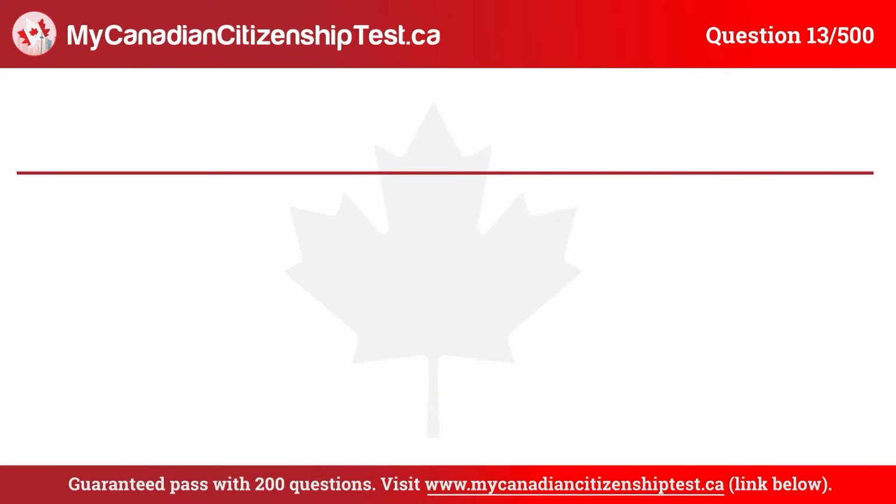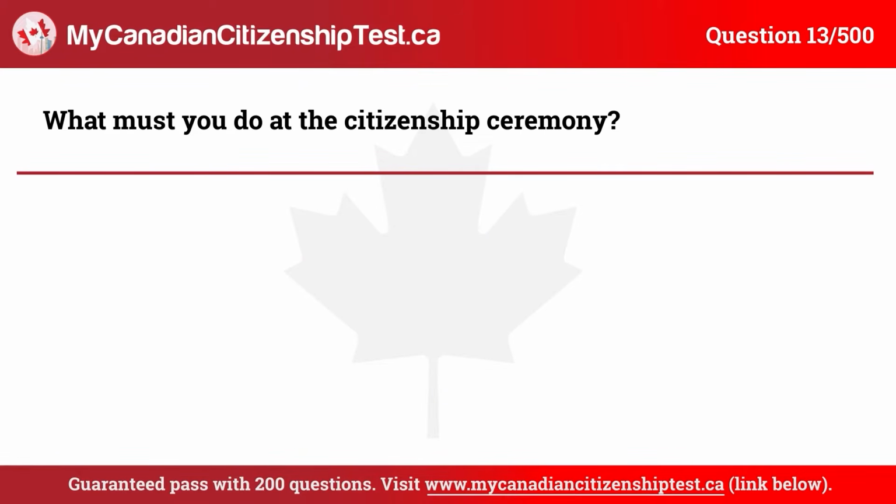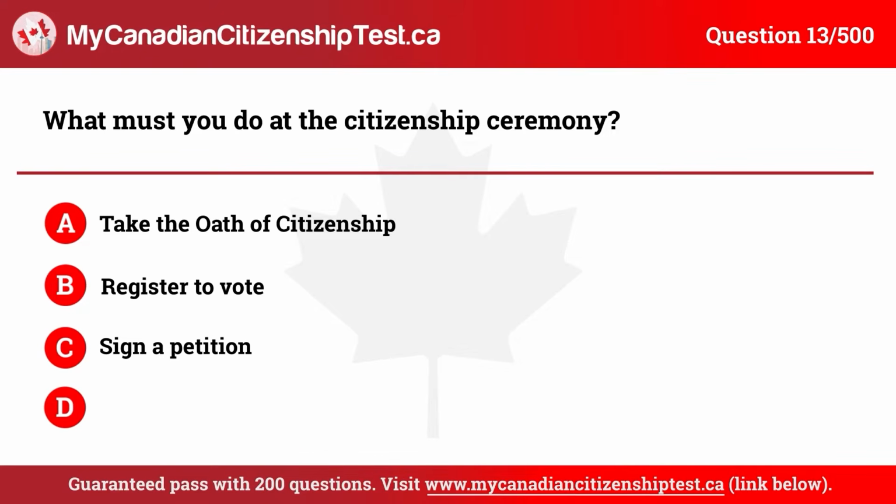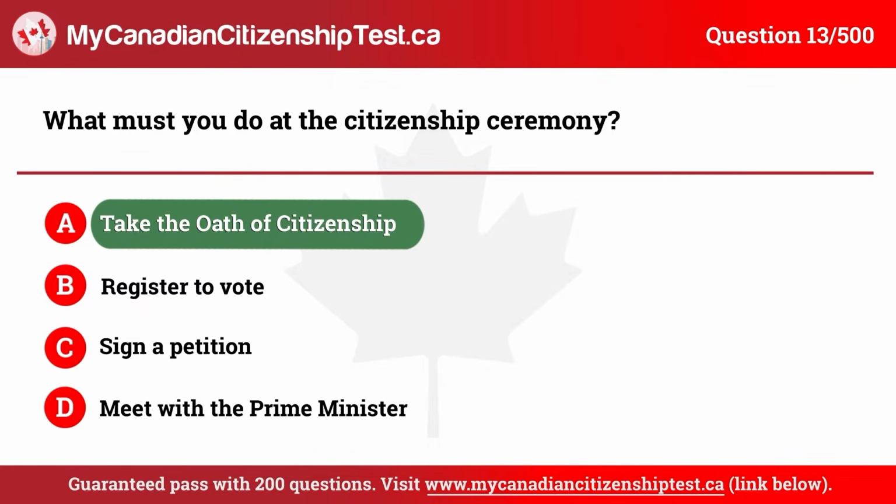Question 13. What must you do at the citizenship ceremony? A. Take the oath of citizenship. B. Register to vote. C. Sign a petition. D. Meet with the Prime Minister. The correct answer is A. Take the oath of citizenship.